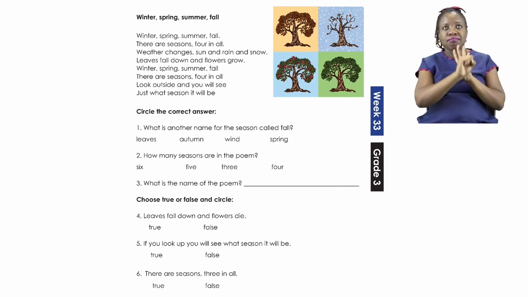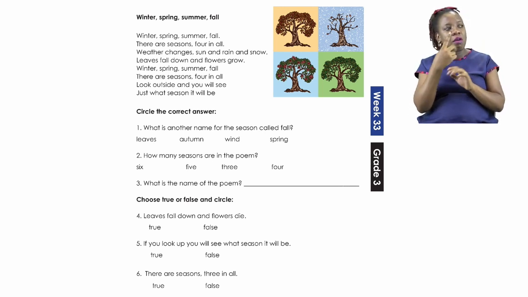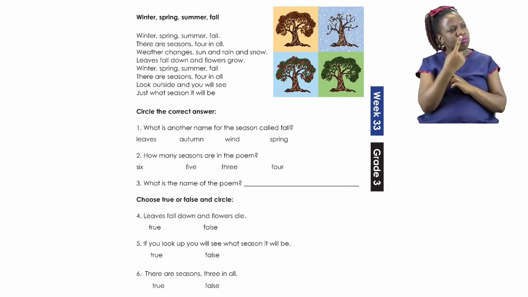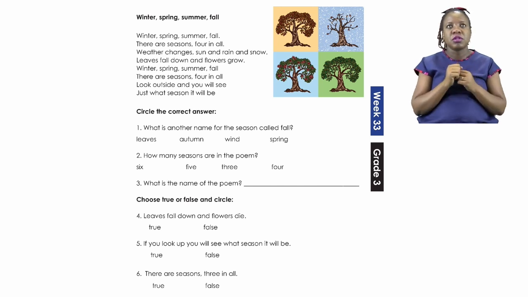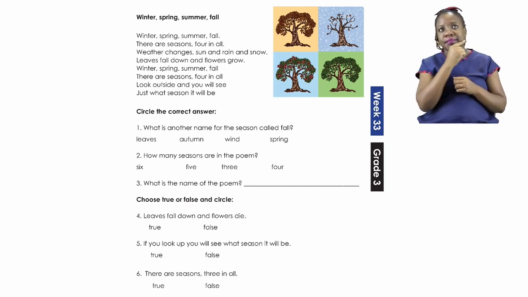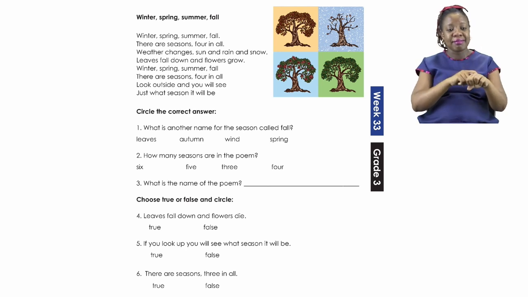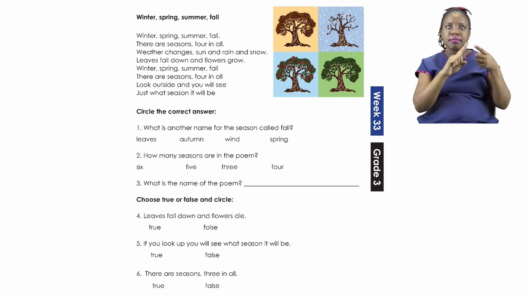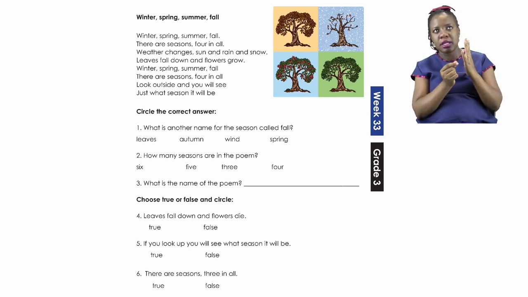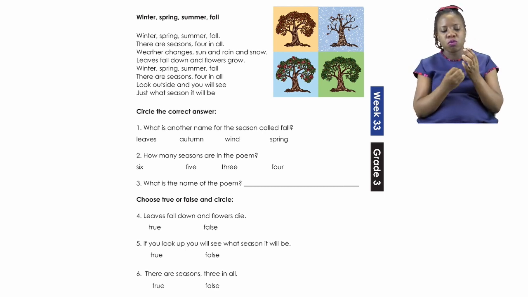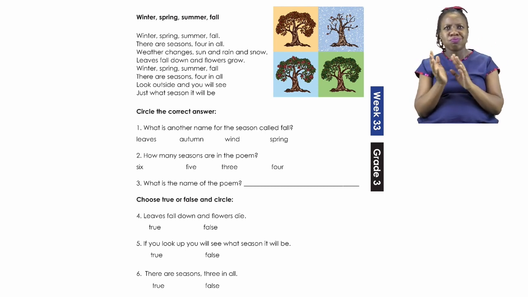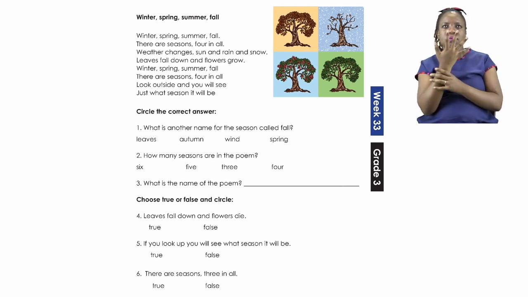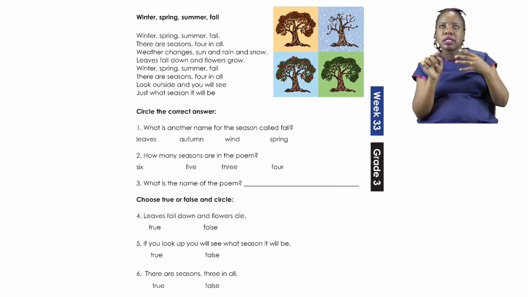Now for the first part it says you have to circle the correct answer. Number 1. What is another name for the season called fall? Is it leaves, autumn, wind, or spring? You have to circle the correct answer. Number 2. How many seasons are in the poem? 5, 4, 3, or 6.